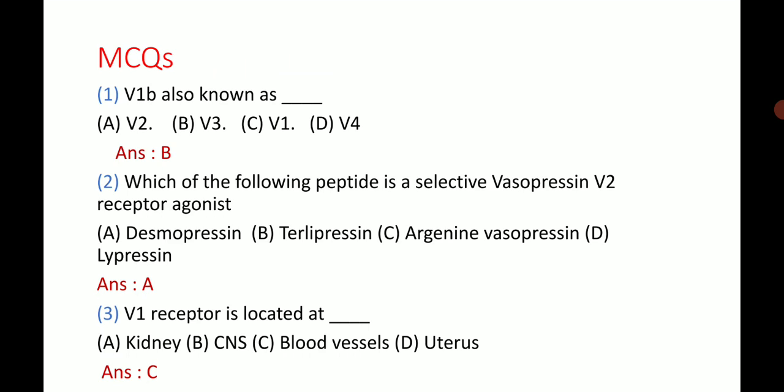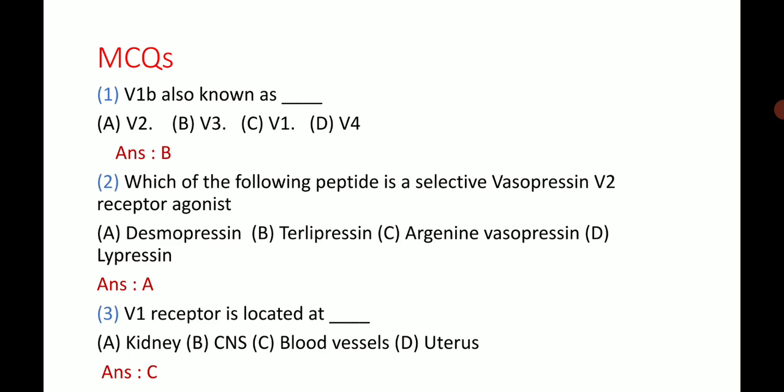And then MCQs. First, V1B is also known as A, V2, B, V3, C, V1, D, V4. The answer is B, V3. Which of the following peptides is a selective vasopressin V2 receptor agonist? A, desmopressin, B, terlipressin, C, arginine vasopressin, D, lypressin. The answer is desmopressin. Desmopressin is a V2 receptor agonist. It is a nephrogenic receptor, not a neurogenic receptor.